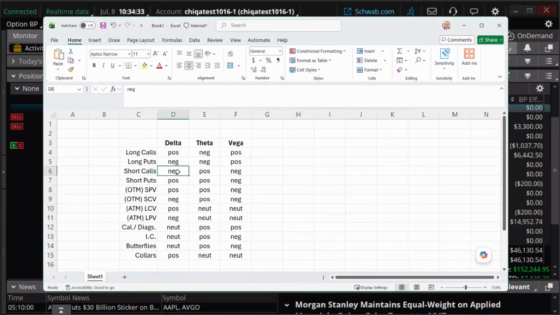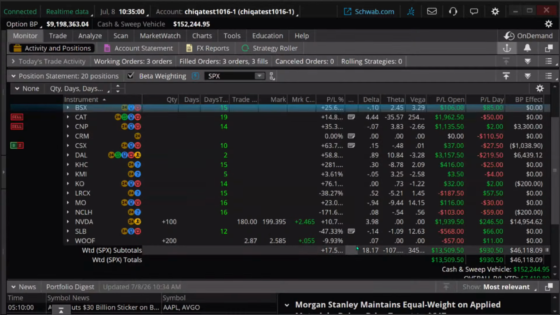A short call does, but I'm not going to do just a naked call here. A short call vertical would increase our theta and decrease our Vega. So that fits the bill, and we could skew these a little bit more to do so. So let's look at a short call vertical. Right now, it's not going to affect it a ton.